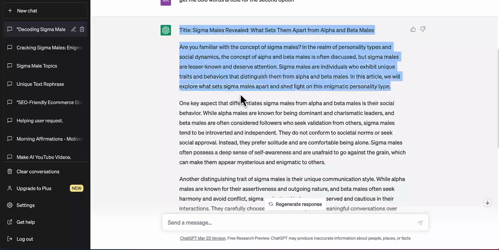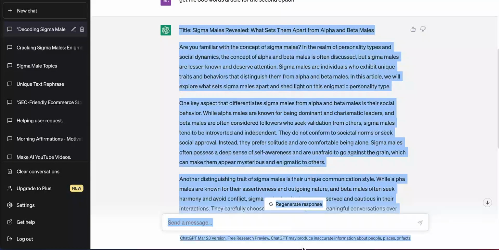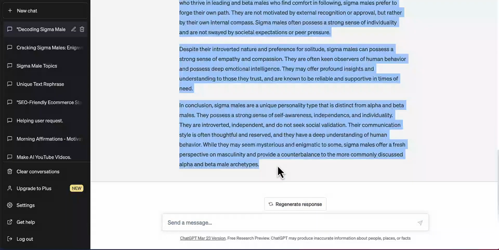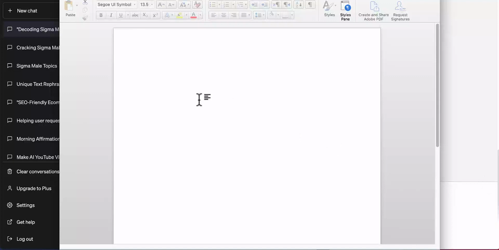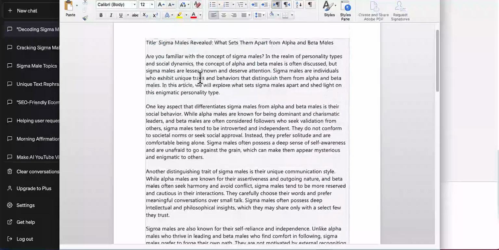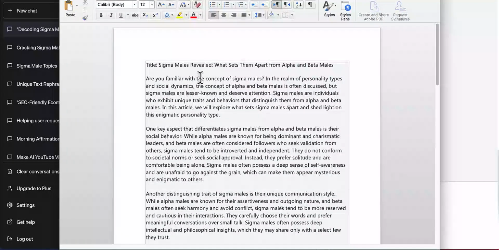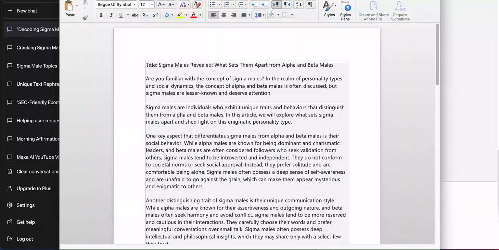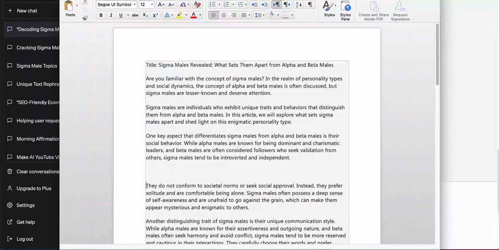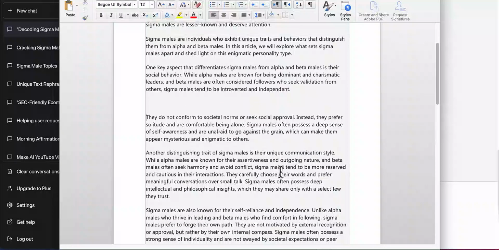What I'm going to do is copy this script and paste it in a Word document. Just paste it here. In order to avoid big chunks of script in every scene of the video, it's better to separate them with new lines, so you don't have big chunks of text in each scene. So you can just separate them by new lines.